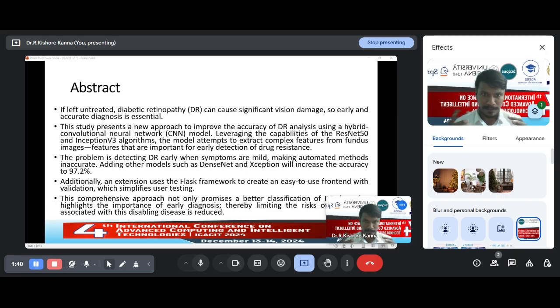This problem is handled by a deep learning application, since existing automation methods were not able to provide the output within a specific period. So we have been using DenseNet and Xception together to increase the accuracy by reducing data loss.